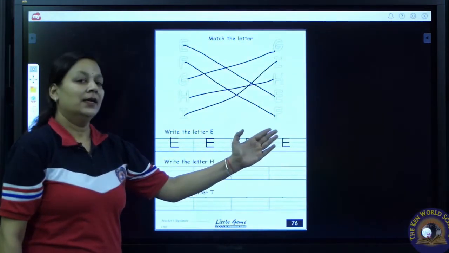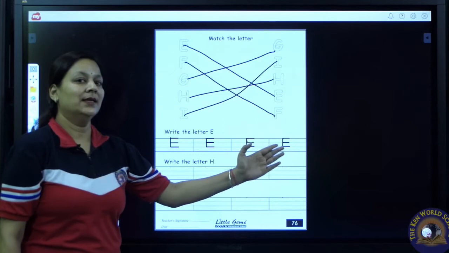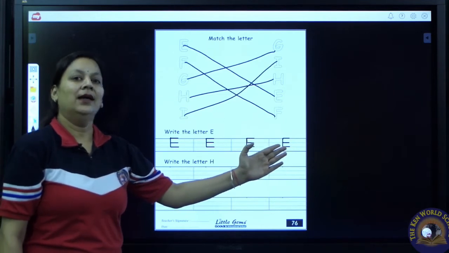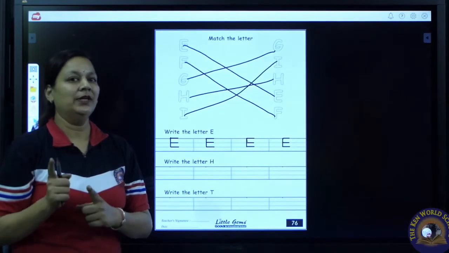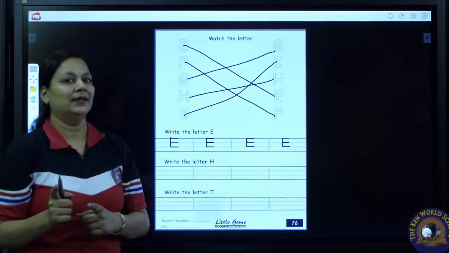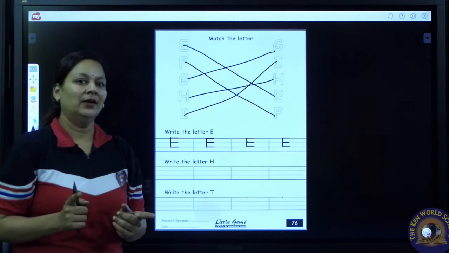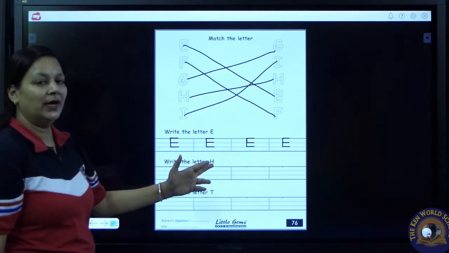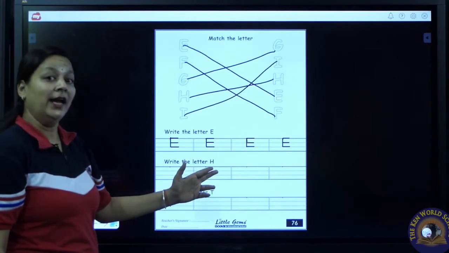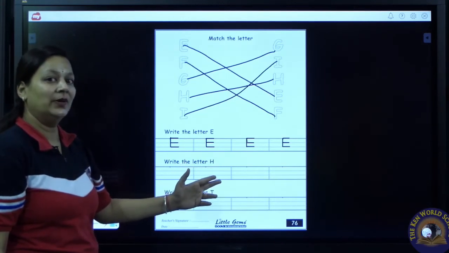E says eh. E as in elephant. Now it's your turn to complete your letter E. Have you all done? Very good. Now which letter are we going to write? Letter H.